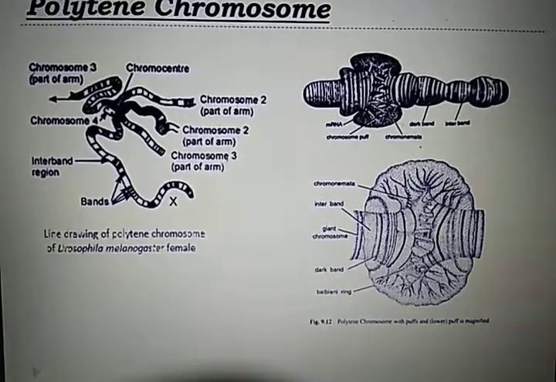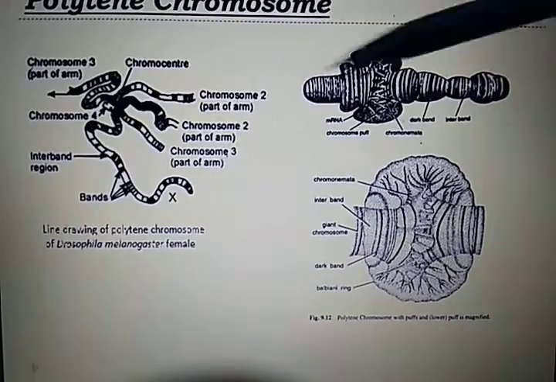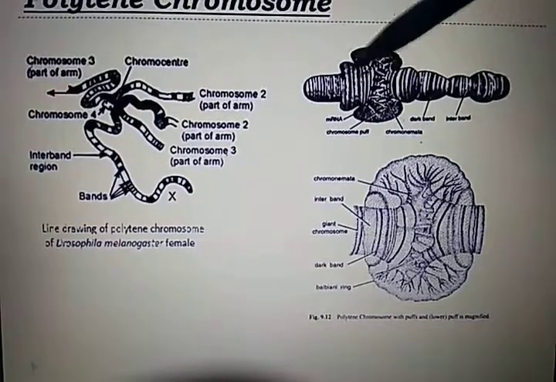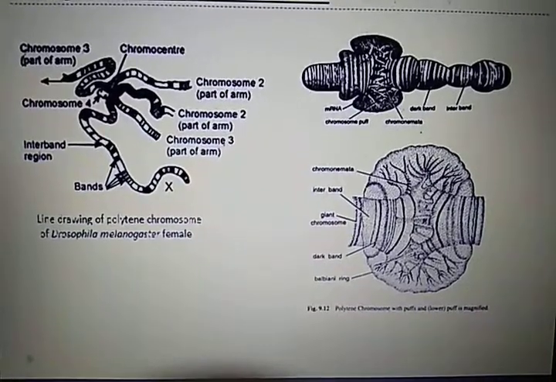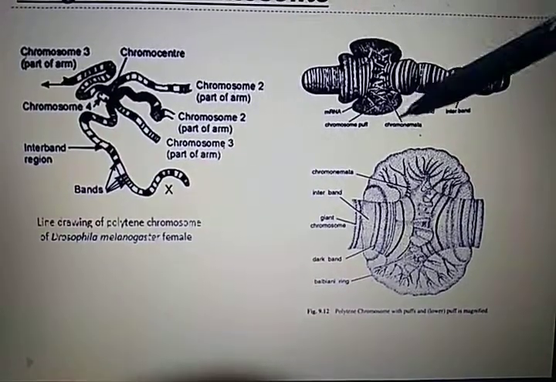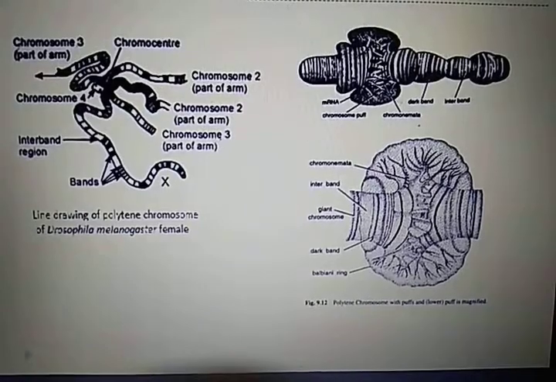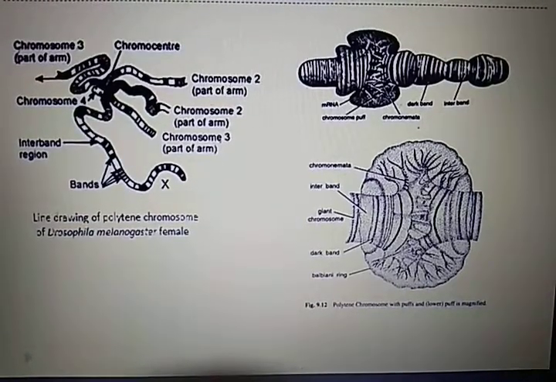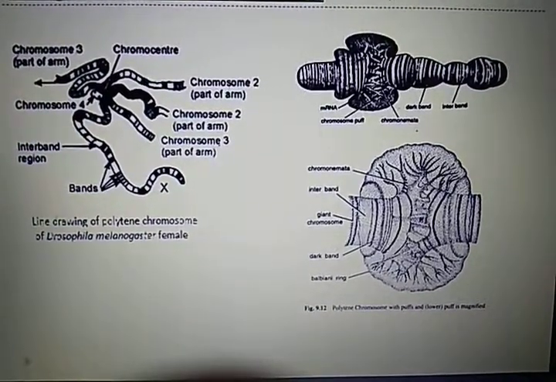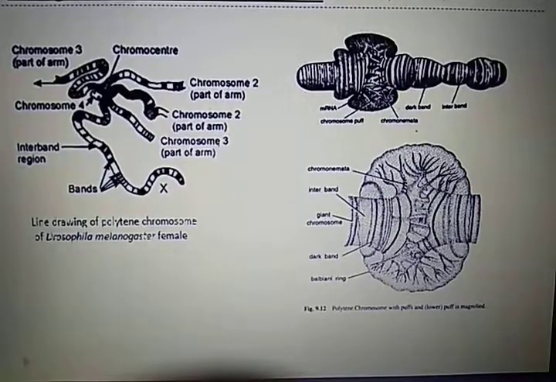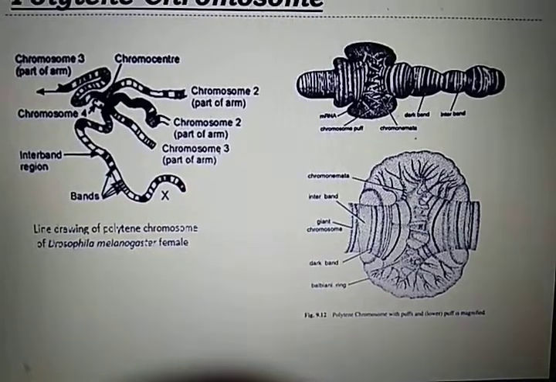It is up to 2000 micrometer in size and shows distinct light and dark bands, as you can see here. These chromosomes form puffs or loops, which are called Balbiani puffs, or Balbiani rings, where synthesis of mRNA occurs. It is formed by somatic pairing of homologous chromosomes, followed by repeated replication and endomitosis. So it is a result of repeated replication.